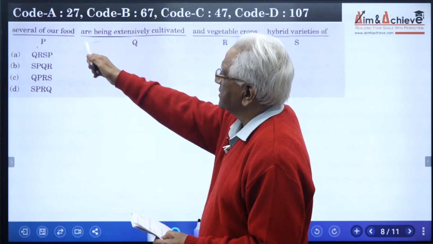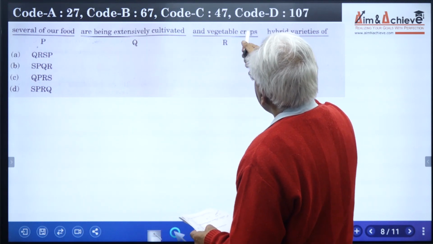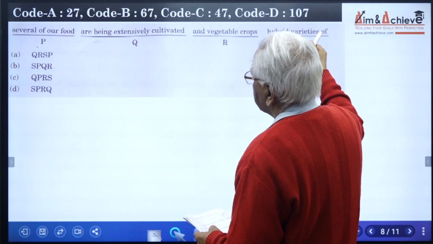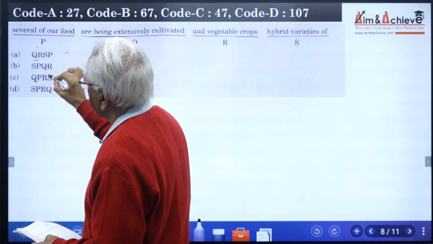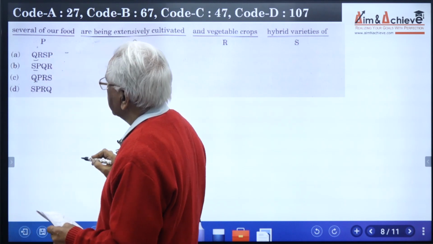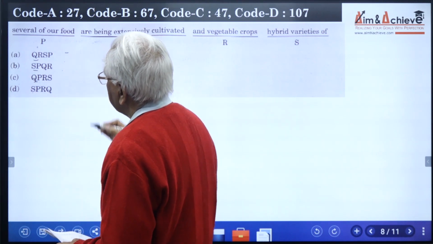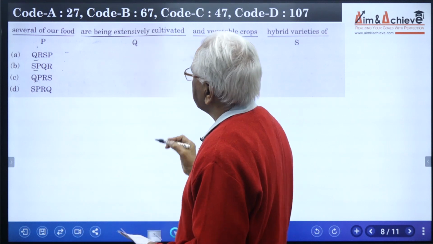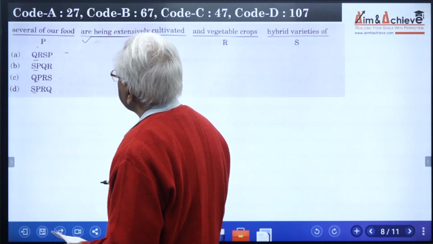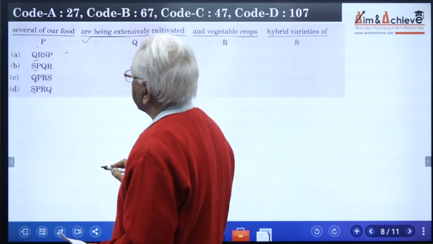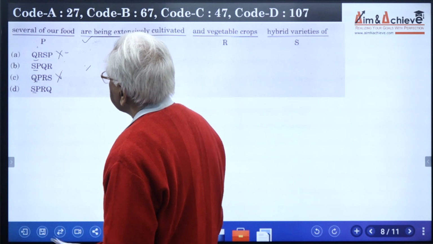The four parts are, several of our food, are being extensively cultivated, and vegetable crops, hybrid varieties of. If you look at the four options, you will find that two of them start with Q and two start with S. So if we can decide whether Q fits in at the start of the sentence, it will help us in reducing the options available. Are being extensively cultivated, starting the sentence with this when it is not forming a question is clearly incorrect. So that means we can safely delete options A and C.